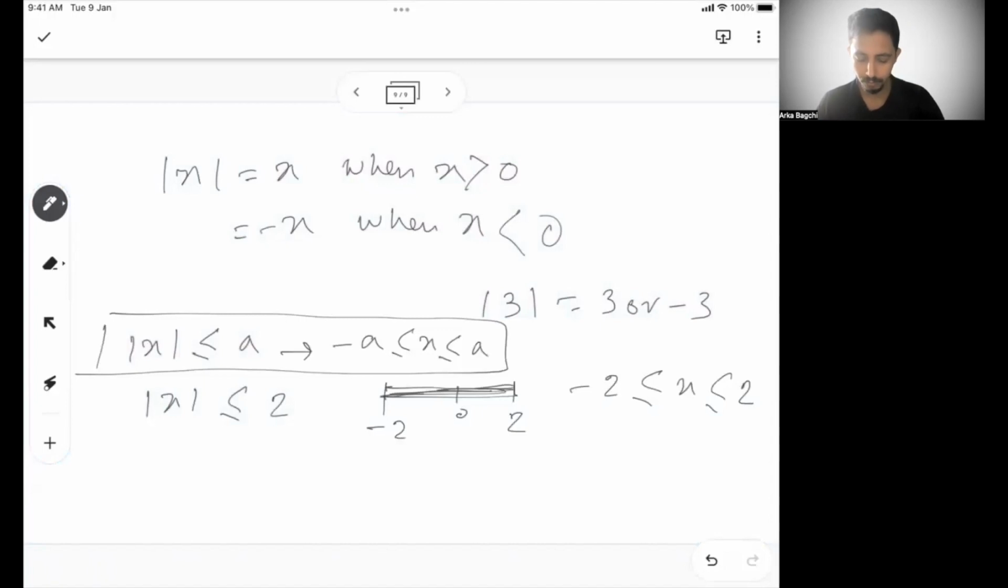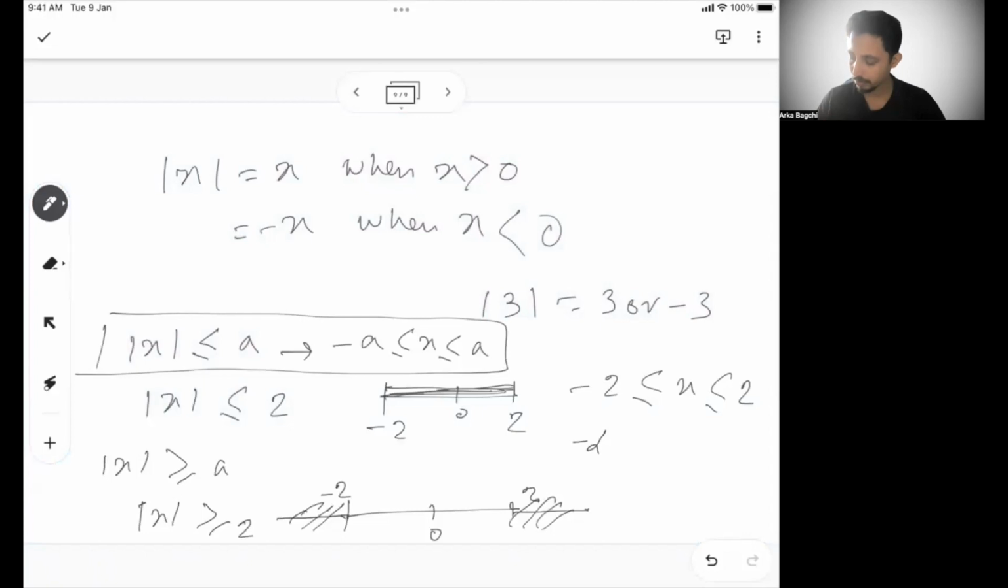All right. Now, if I have mod x greater than equal to a, that means x is always the distance is more than a. So it's the same way of writing mod x greater than 2. So in the number line, I have minus 2 and 2. This is 0. So x has to lie somewhere beyond minus 2 or somewhere higher than plus 2. So x has to lie in this zone, right? So I can say minus infinity less than x less than equal to minus 2 or 2 less than equal to x less than equal to infinity, right? So this is when mod x is greater than a.